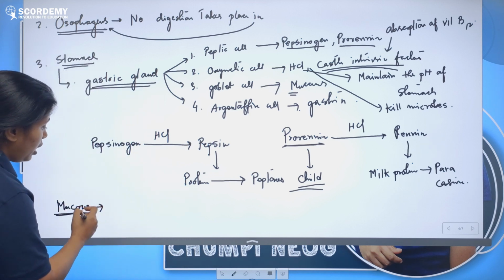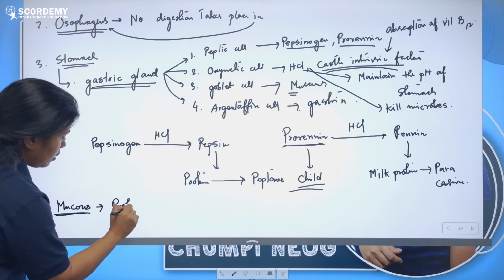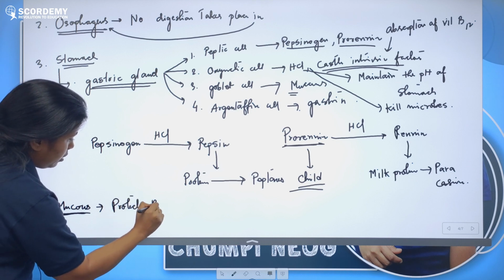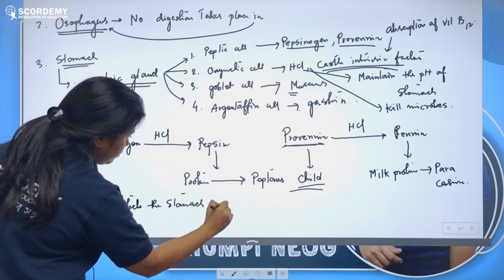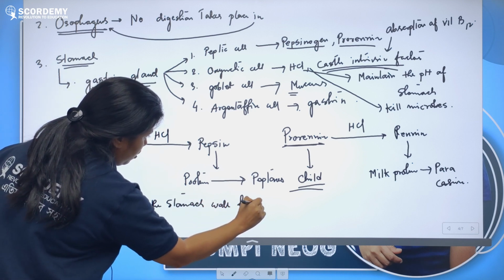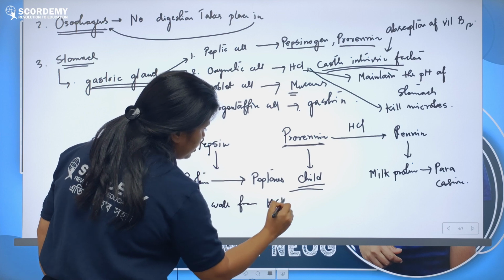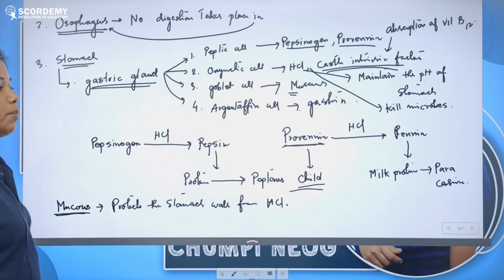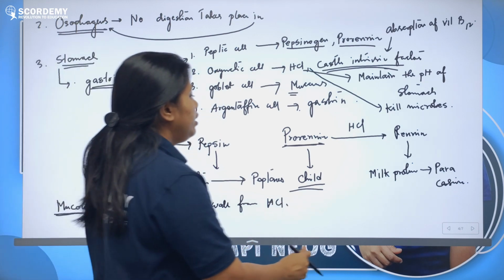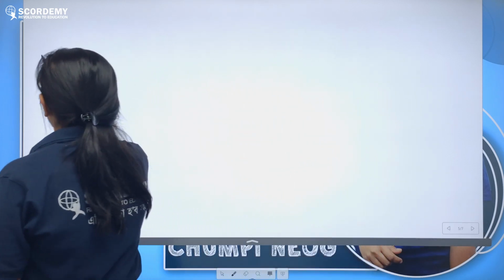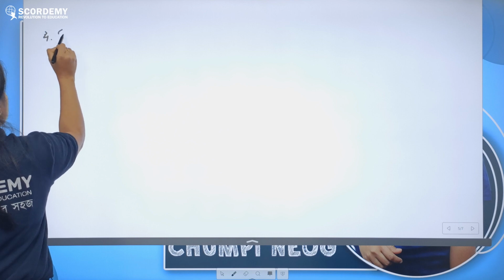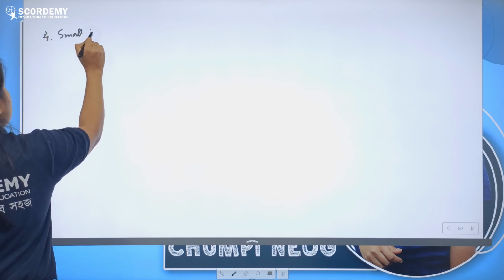So mucus protects the stomach wall from HCl. So HCl is prevented from harming the stomach wall, right? So that is the work of our stomach. Next comes the small intestine. Number 4 is small intestine.